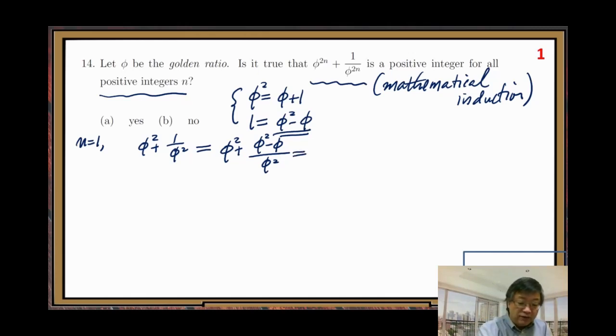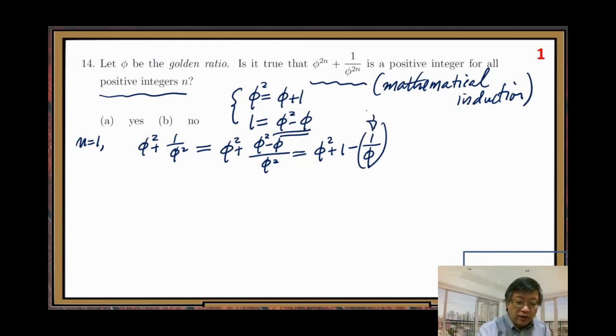After simplification, we have phi squared plus 1 minus 1 over phi. Then there is another fraction that is not quite friendly, so we work on it another time.